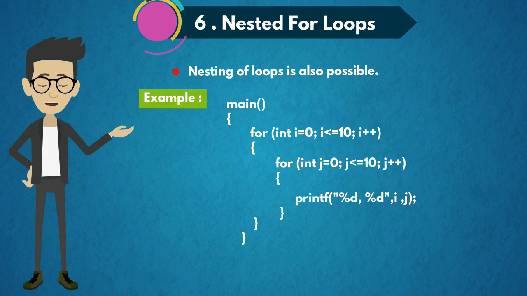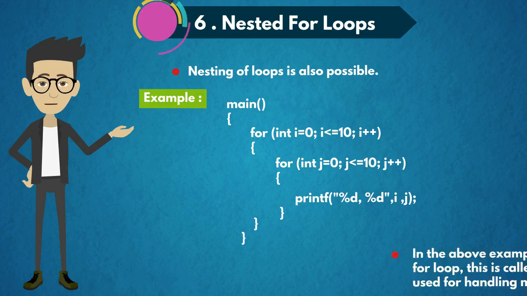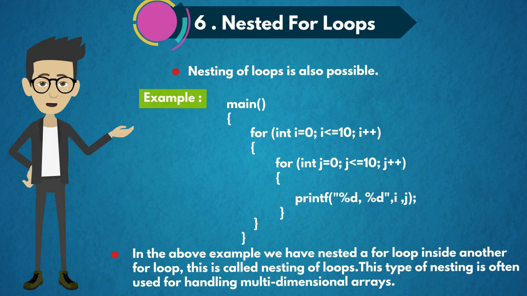So this shows that we can nest for loops also. In the above example, we have nested a for loop inside another for loop. This is called nesting of loops. This type of nesting is often used for handling multi-dimensional arrays.